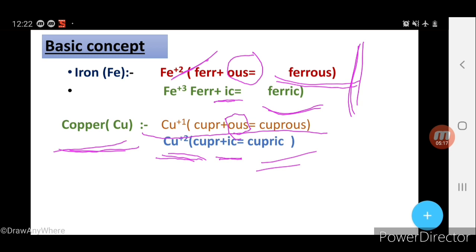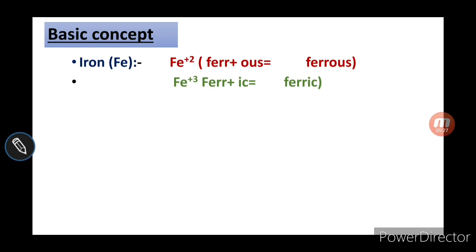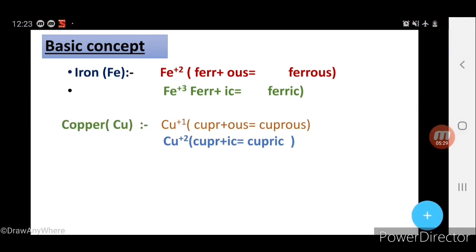In the case of iron, you can see iron also shows 2 valencies, +2 and +3. Which one has the lesser valency? The first one. For the first one, which has the lesser valency, simply you will write -ous. And what will the name be? Ferrous. And for the same element with the higher valency, you will add -ic. And what is the name? Ferric. In the case of copper, cuprous and cupric.